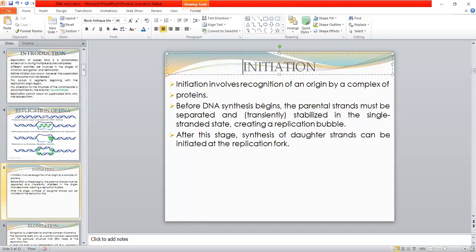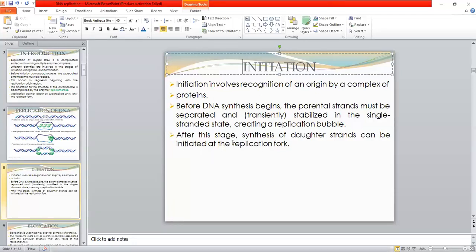Before DNA synthesis begins, the parental strand must be separated and transiently stabilized in the single-stranded state. So before the DNA synthesis begins, the DNA duplex is separated and transiently stabilized in the single-stranded form, and it creates a replication bubble. So due to the separation of the DNA duplex, a replication bubble is formed, and in this replication bubble, the process of replication goes on.